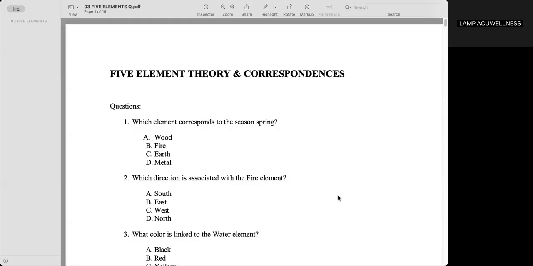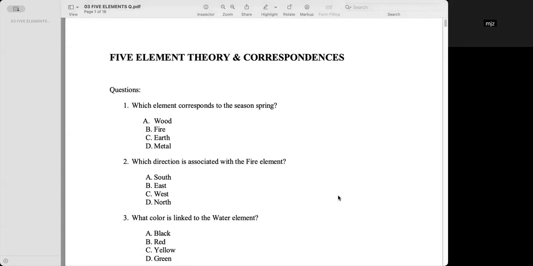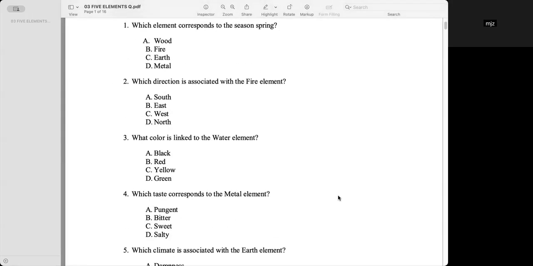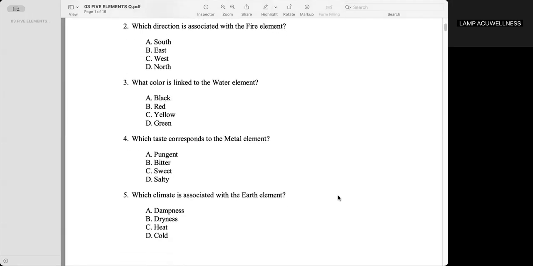Five-element theory and correspondences. Okay, question number 1. Which element corresponds to the season spring? Letter A, wood. Which direction is associated with the fire element? Letter A, south.